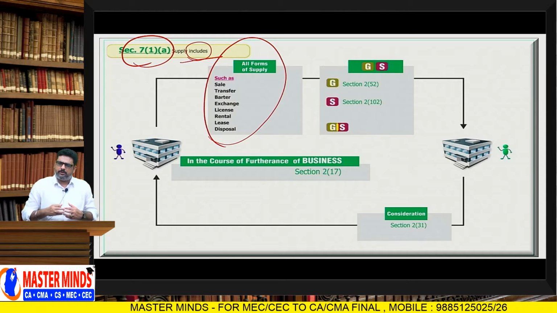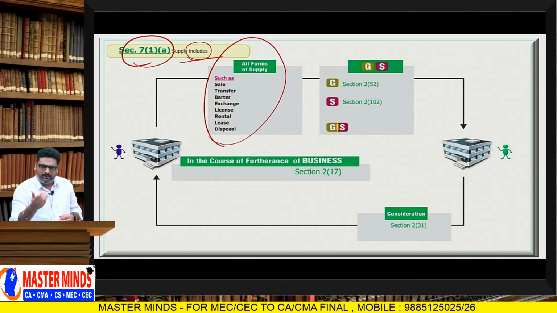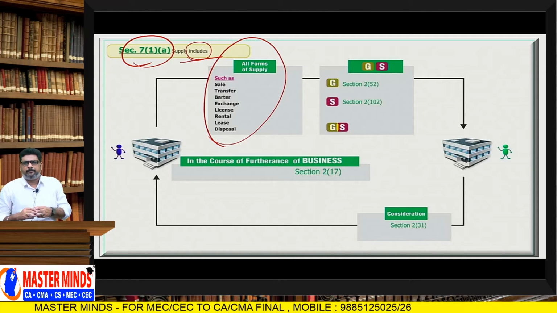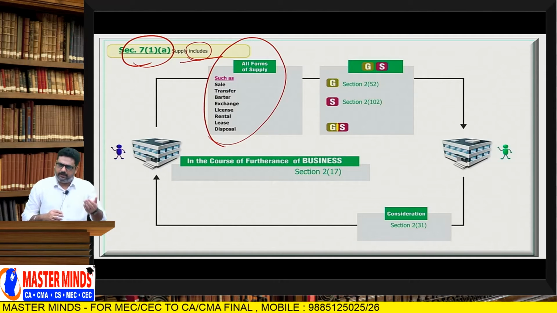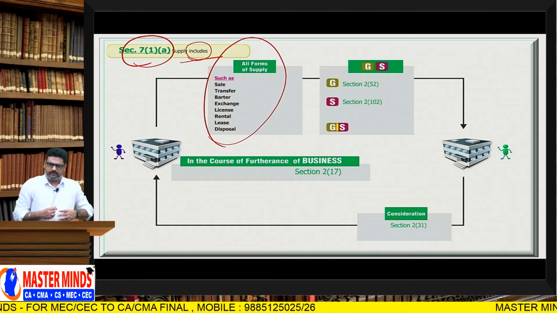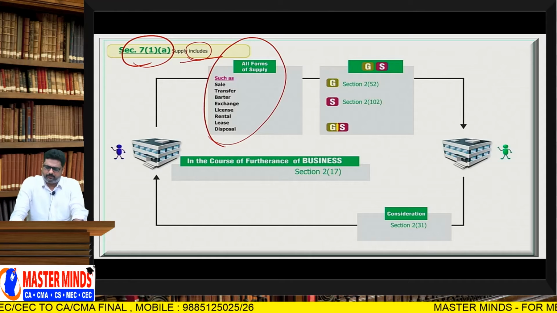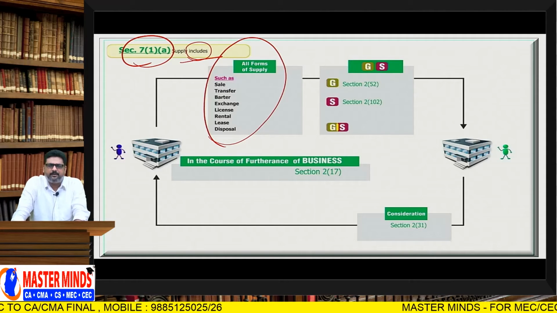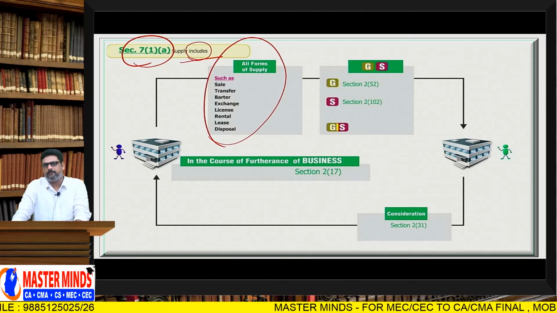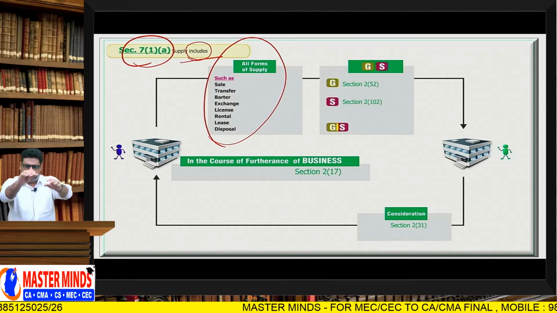In future, the list may be either increased or decreased. Understood? So, all forms of supply such as sale, transfer, barter, exchange, license, rentals, lease, disposal. These are the 8 forms.